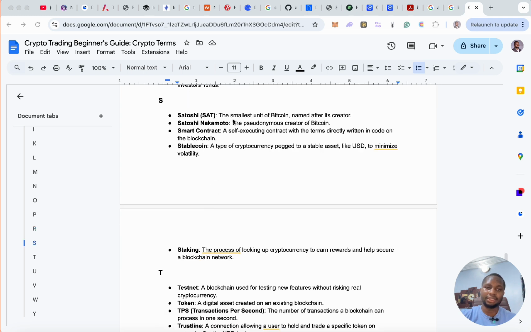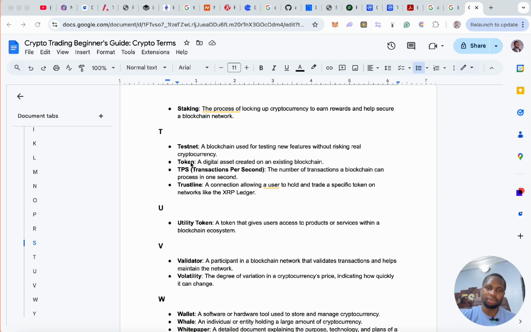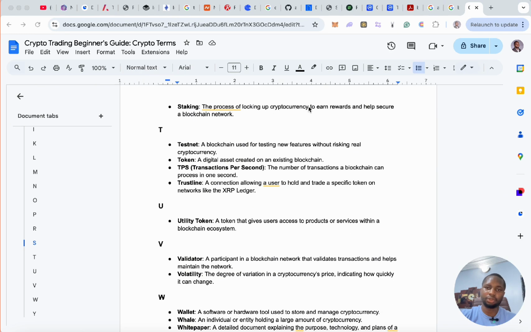So Satoshi, SAT, the smallest unit of Bitcoin, named after its creator, Satoshi Nakamoto, the pseudonymous creator of Bitcoin. Smart contract, a self-executing contract with the terms directly written in code on the blockchain. Alright, a type of cryptocurrency pegged to a stable asset like USD to minimize volatility, that's a stablecoin. Staking, the process of locking up cryptocurrency to earn rewards and help secure a blockchain network, that's staking. Testnet, a blockchain used for testing new features without risking real cryptocurrency, that's testnet.